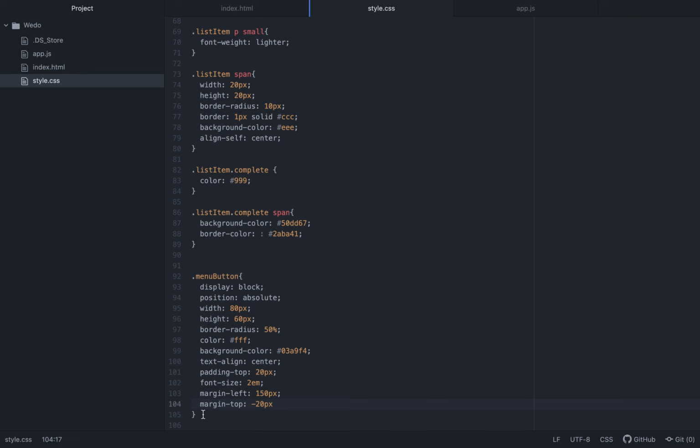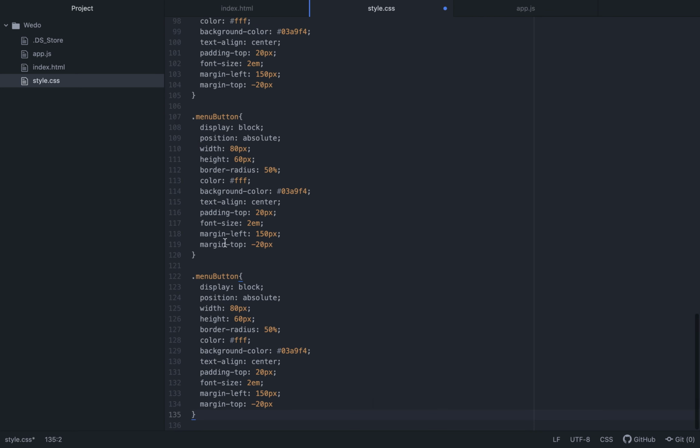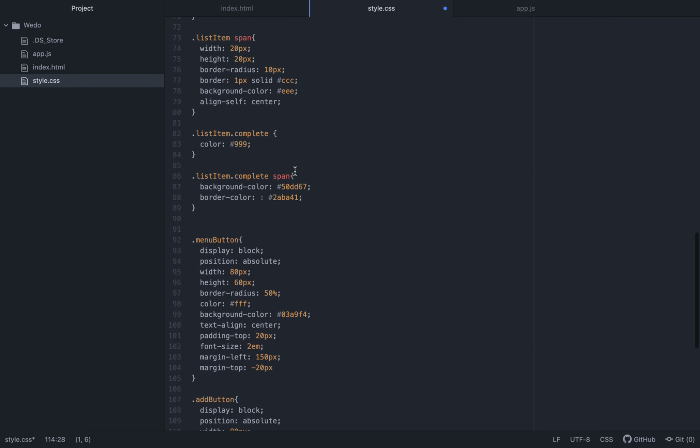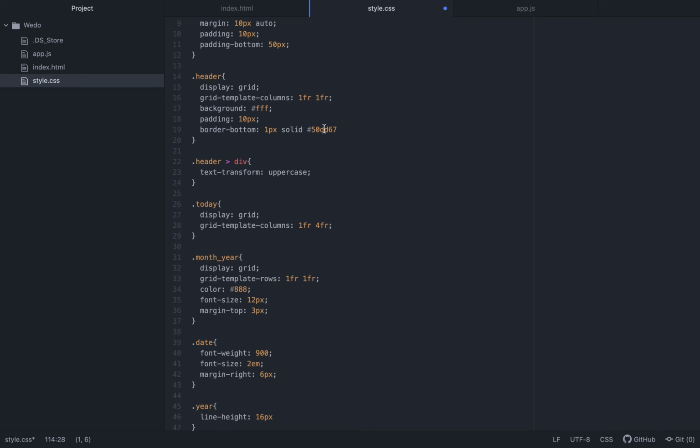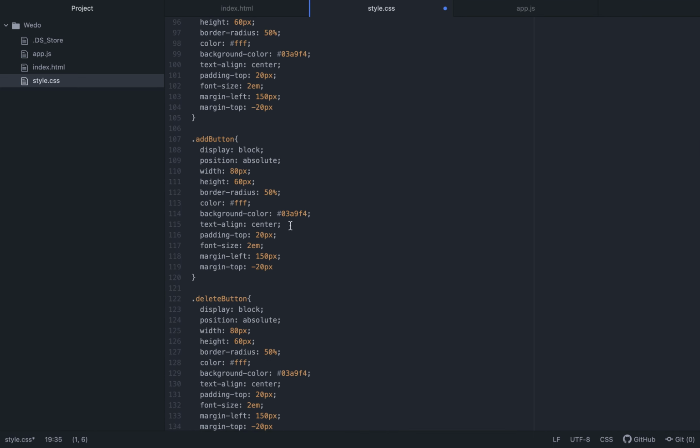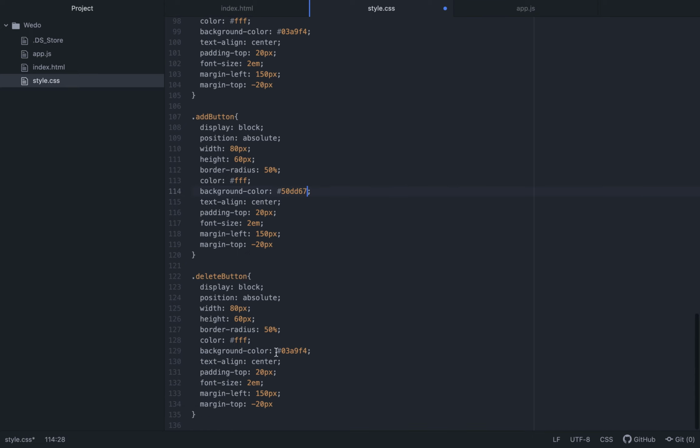So what we'll do is we'll just duplicate this class, the styles basically. Then we have an add and delete class there. And I think what we'll do is we'll just change the background colors. Start off with the background color for the add. Let's see, maybe we use that green. Should have created CSS variables. There he is. Right, so with the add, we want that. Everything else is still the same.